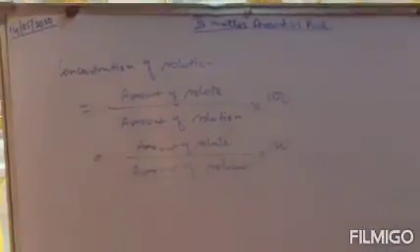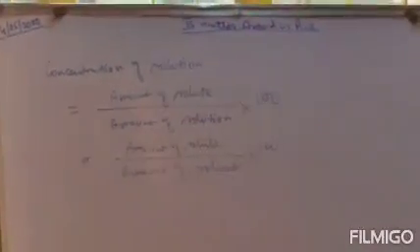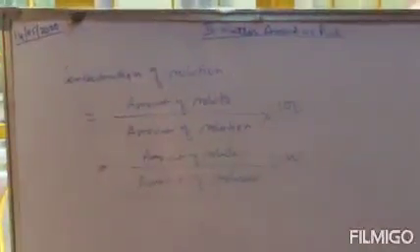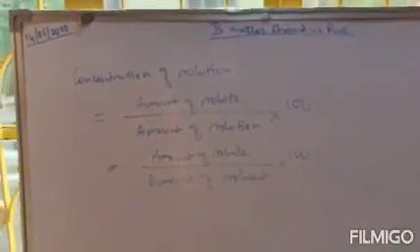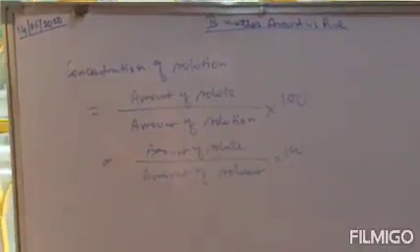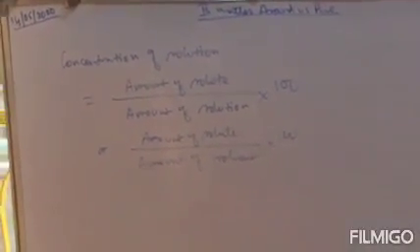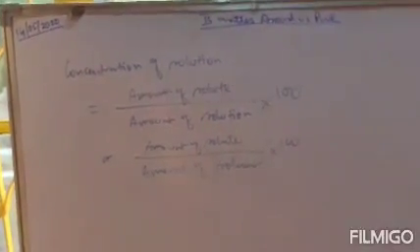Clear? So there are two formulas, and any one of them you can use to find the concentration of a solution: amount of solute by amount of solution into 100, or amount of solute divided by amount of solvent into 100. Just put the values at the respective places and multiply by 100. You will get the concentration of the solution.